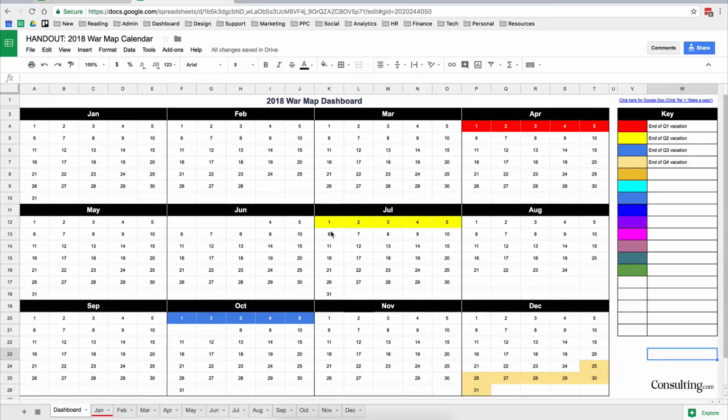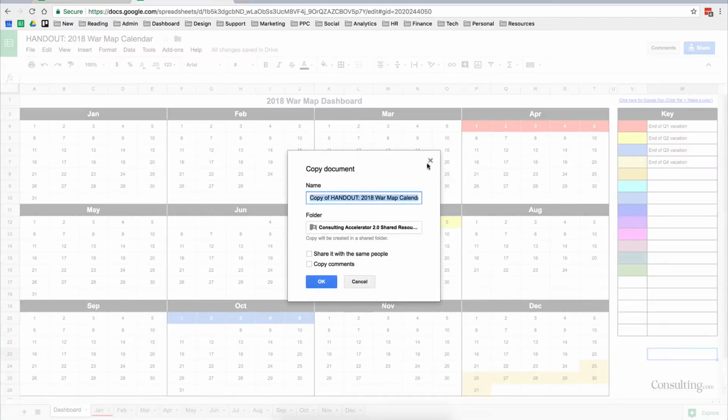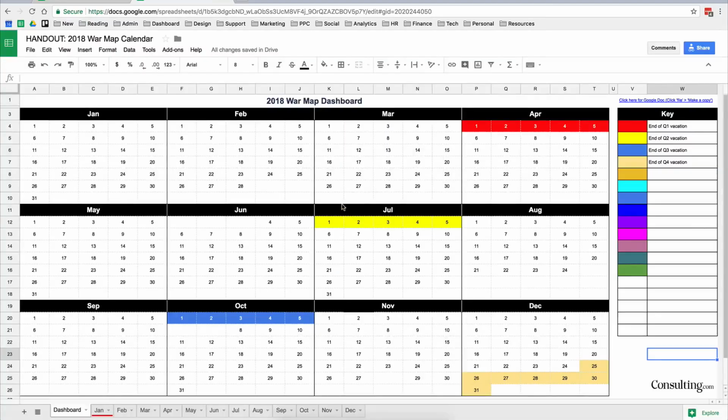Now you can click the link, it'll open up in Google Drive, and then to save it to your Google Drive, all you do is click File, Make a copy, and then you can rename it and save it to your Google Drive. And then you can use this online in your own web browser. That's what's really cool about this: it's in the cloud, it's online, you can just access it in your web browser.